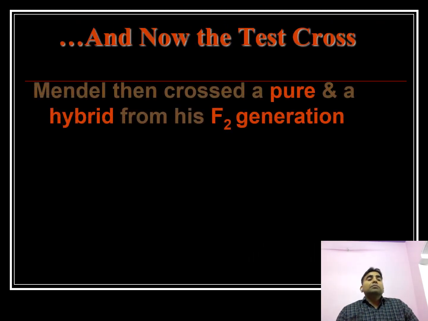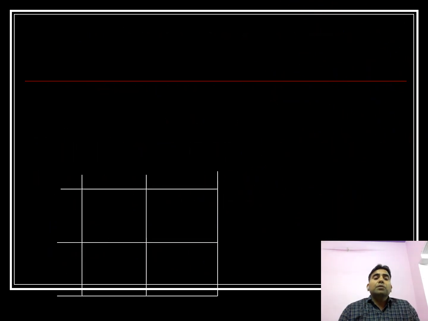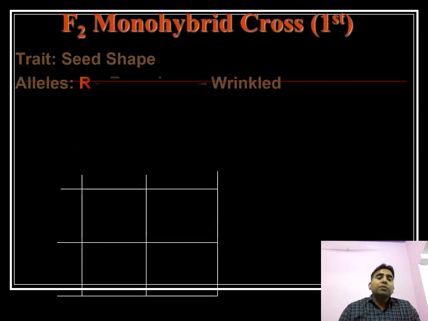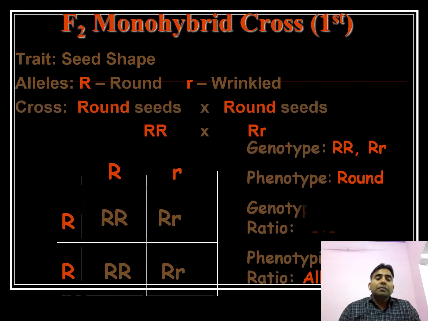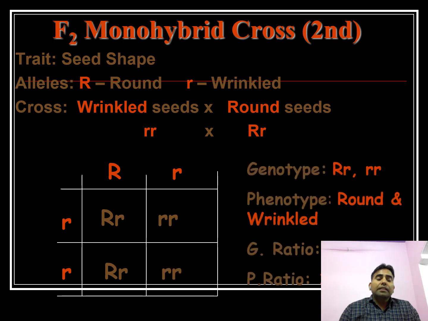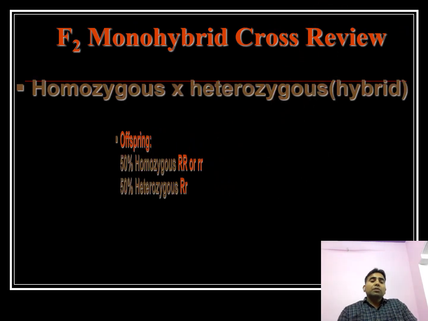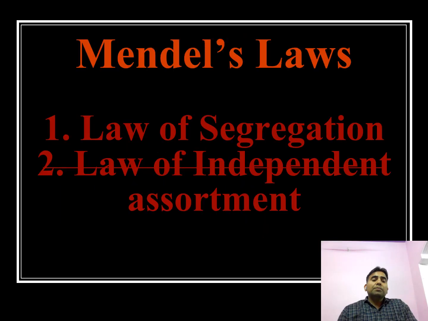Now, a test cross means crossing of the F1 to the recessive parent. Test cross is mainly used to know the genotype of a particular parent. The F2 monohybrid cross is mainly used for test cross analysis, because test cross is used to know the genotype of the parents. Here next, monohybrid cross review: homozygous and heterozygous 50% offspring.